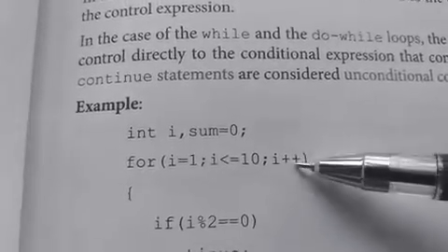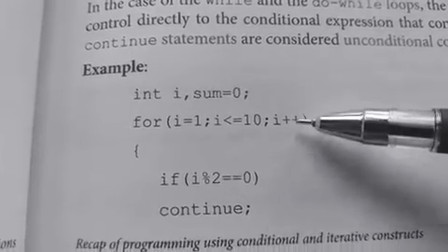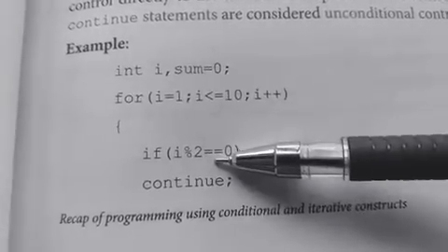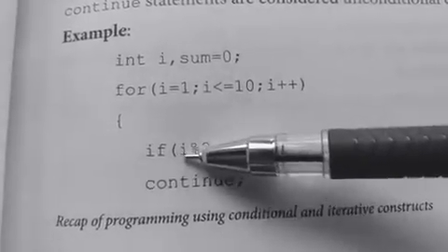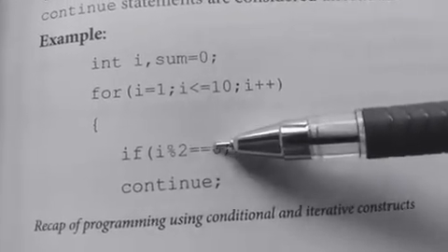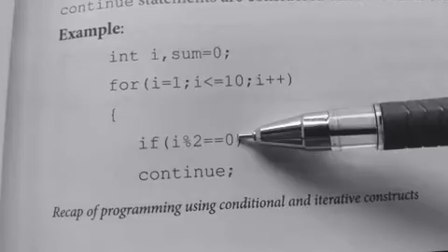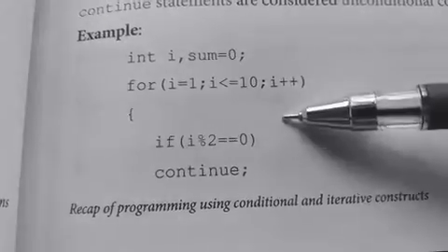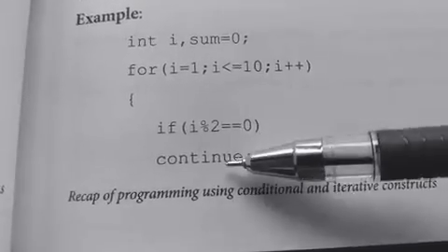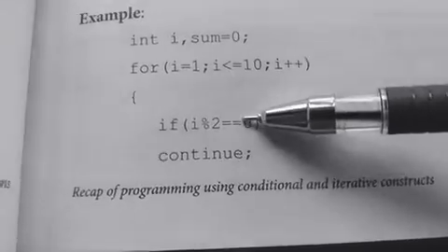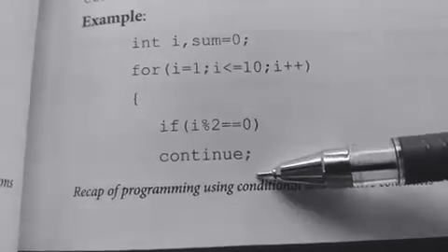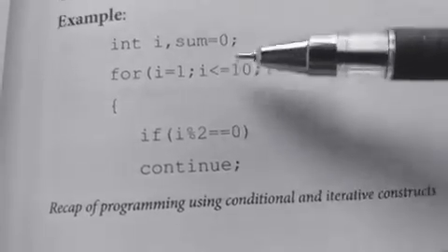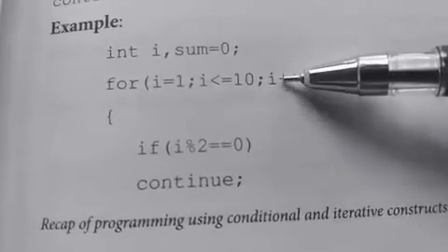So again we come to the for loop and update the value of i. Now the value of i becomes 2. We will check the condition, that is 2 less than or equal to 10. Yes, the condition is true. We will come inside the for loop. So we will check the condition again, if i mod 2 double equal to 0, that is 2 mod 2 equal to 0. That is, 2 is divided by 2 and we are checking whether the remainder is 0. Yes, the remainder is 0. So 0 is equal to 0. Since the condition is true, the statement after that is continue. Automatically the control will go to the for loop and update the value of i. So I hope it's clear for you.